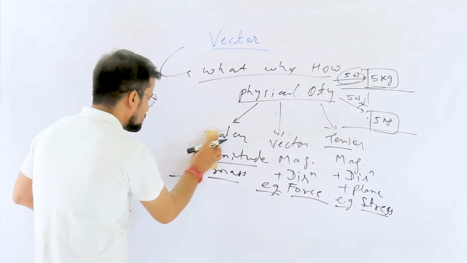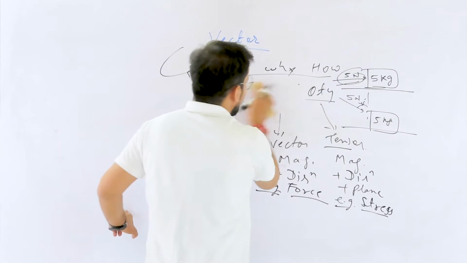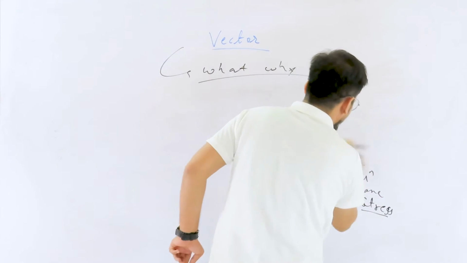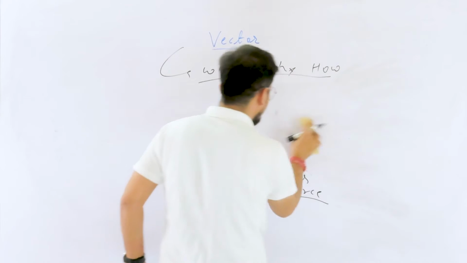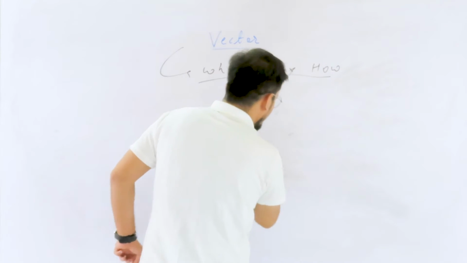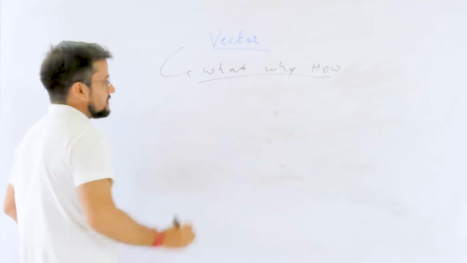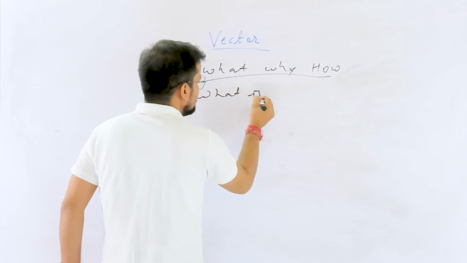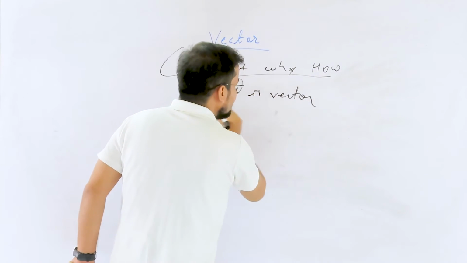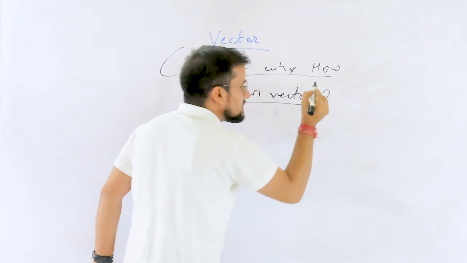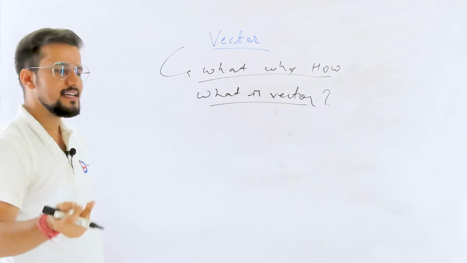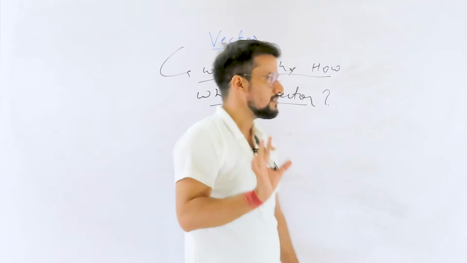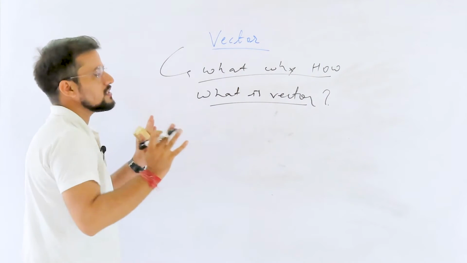So now we will move to our what, why and how concept of the vector. My first point is, what is a vector? I have already told you this in our previous discussion. A vector is basically a physical quantity which has magnitude as well as direction. This is the answer to what is a vector.